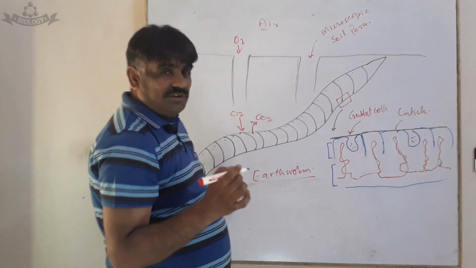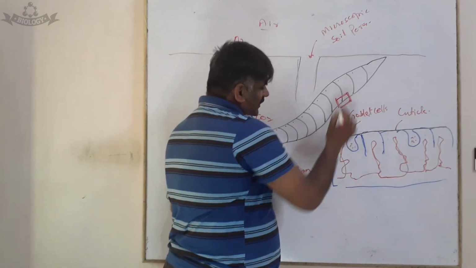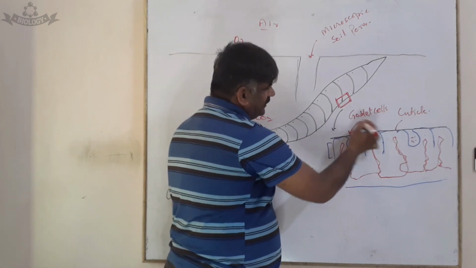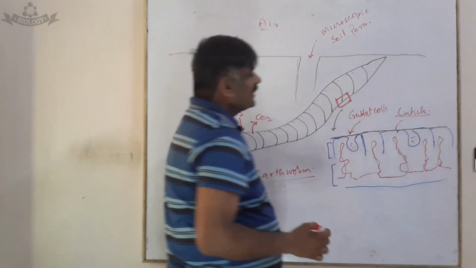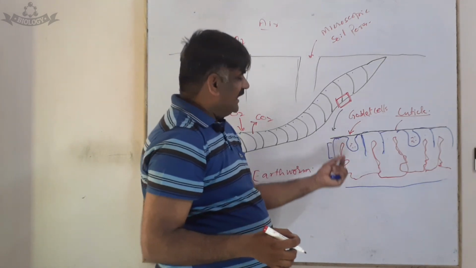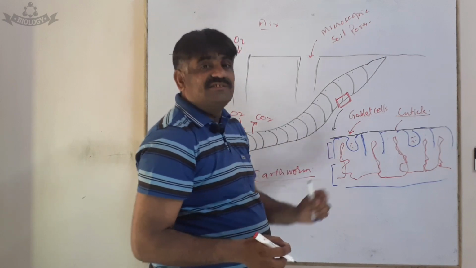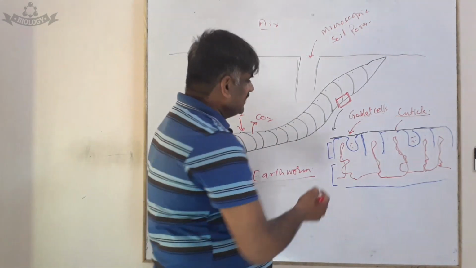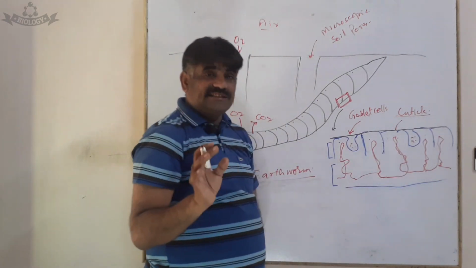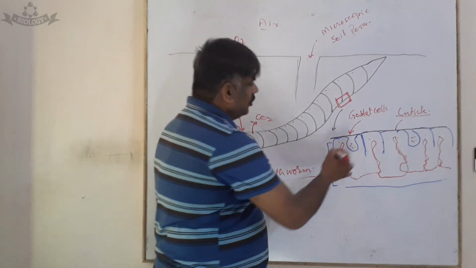If you view this skin, you will have these parts. Now this is the cuticle as an external covering over the skin, and the outermost layer of its body consists of epidermal cells, like these are the epidermal cells. And this skin also possesses some modified cells called goblet cells.